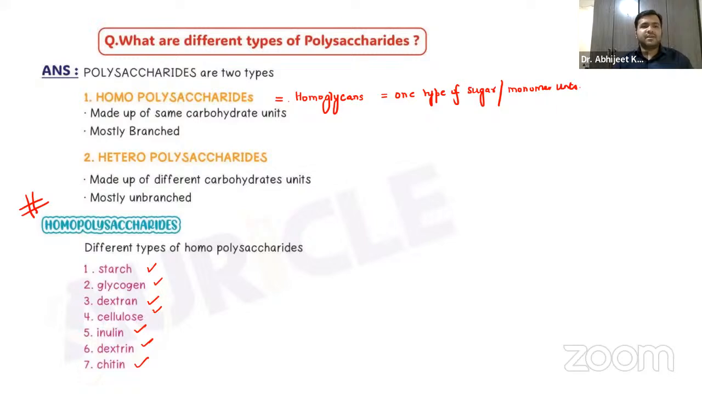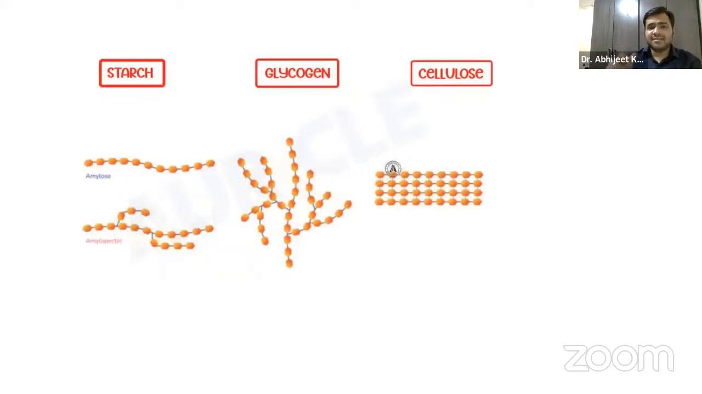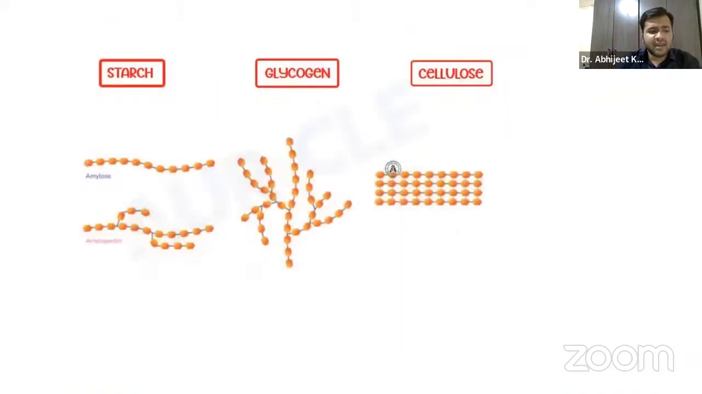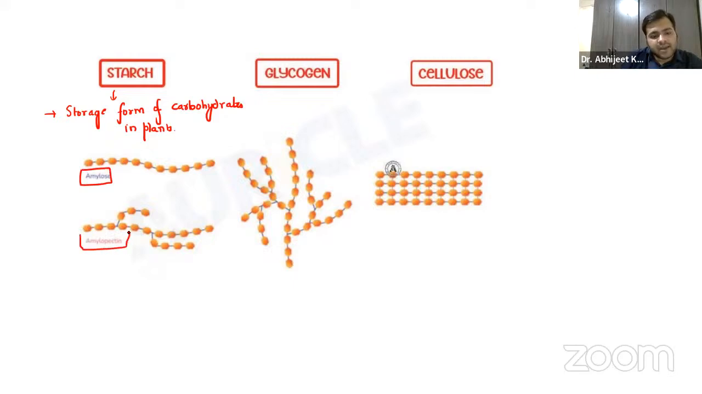Coming to the very first one, guys, that is starch. I'm discussing the homopolysaccharides right now, then I will be coming to the heteropolysaccharides. Starch is nothing but the storage form of carbohydrates in plants. You already know it is the storage form of carbohydrates in plants.